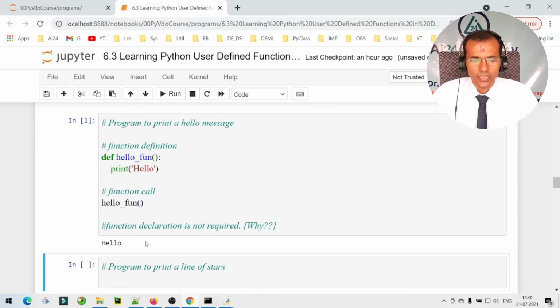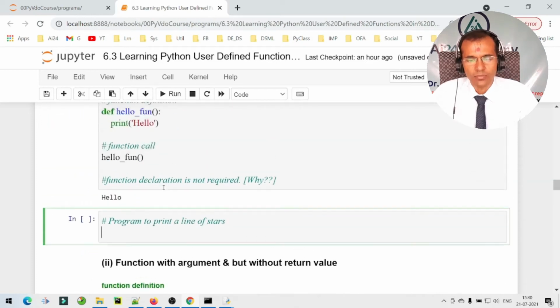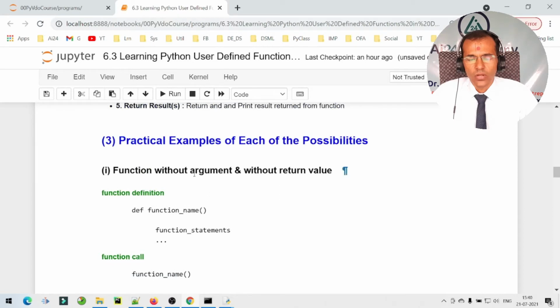Now let us run. So we can see that the hello message is printed. Now let us say we want to write a program to print a line, but we want that there are no arguments and no return values.